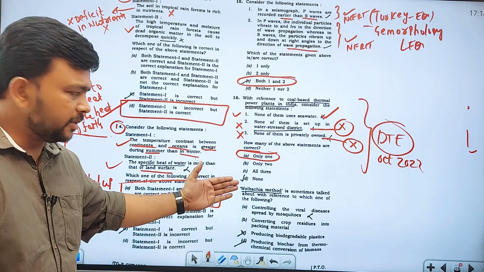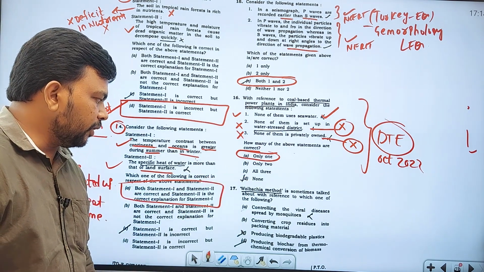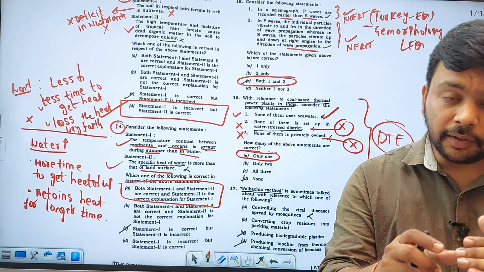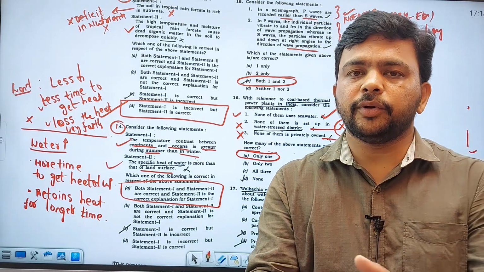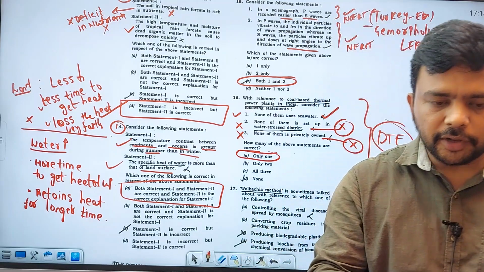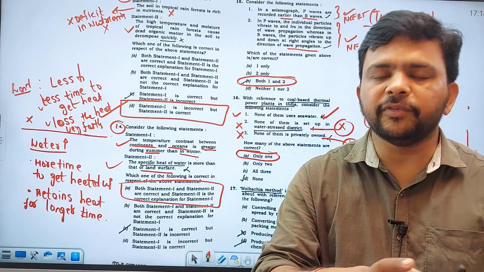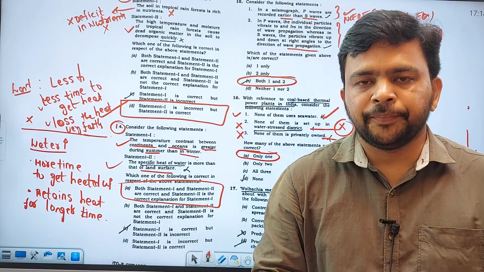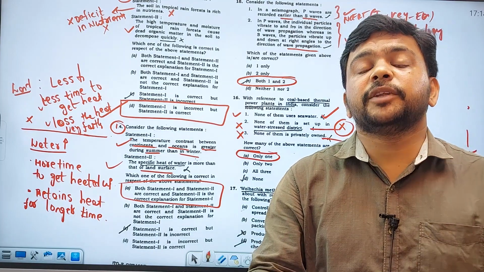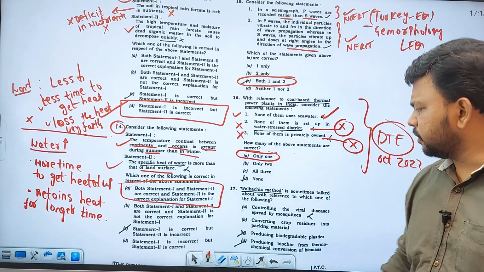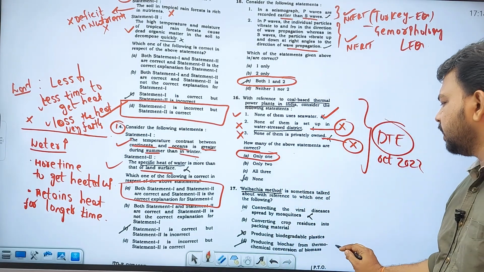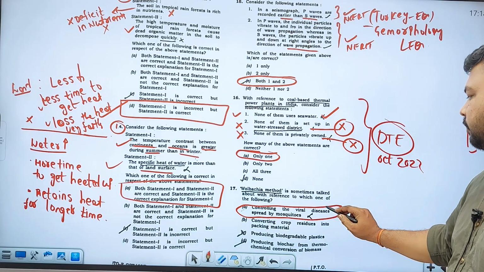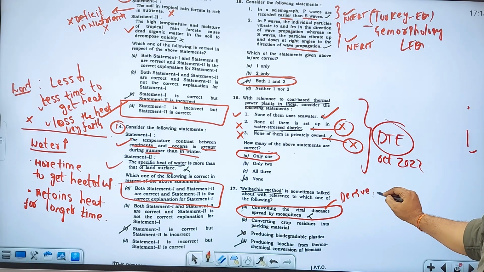The Wolbachia method is in the news many times. It is sometimes talked about in reference to which of the following? It is related to introducing genetically modified mosquitoes, engineered with the Wolbachia bacteria. These mosquitoes pair up with wild mosquitoes, and the offspring cannot transmit viral diseases like dengue and malaria. So Wolbachia is always in news for controlling viral diseases spread by mosquitoes.